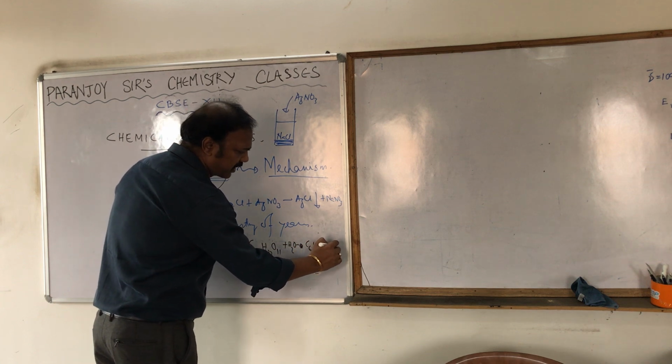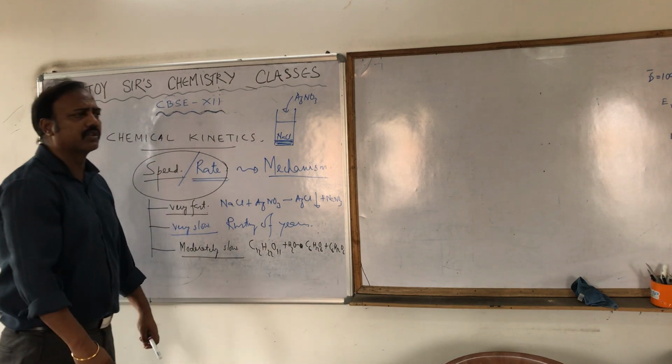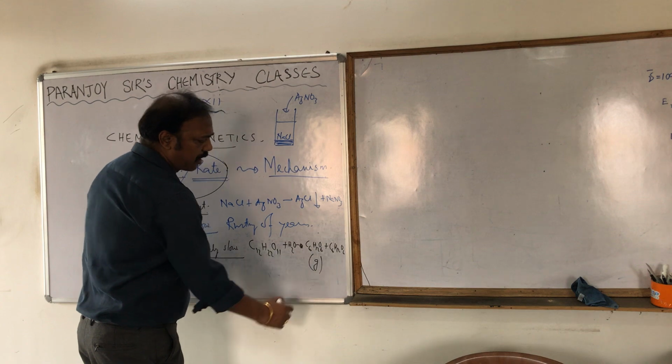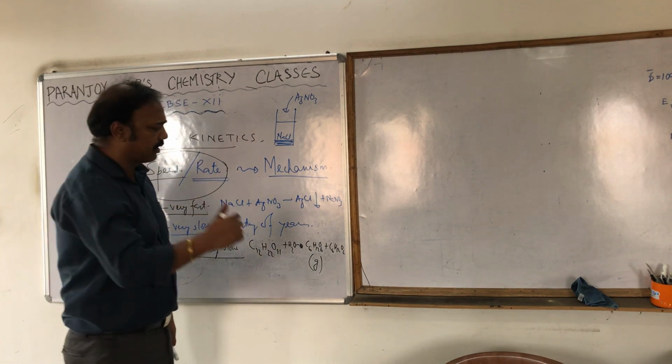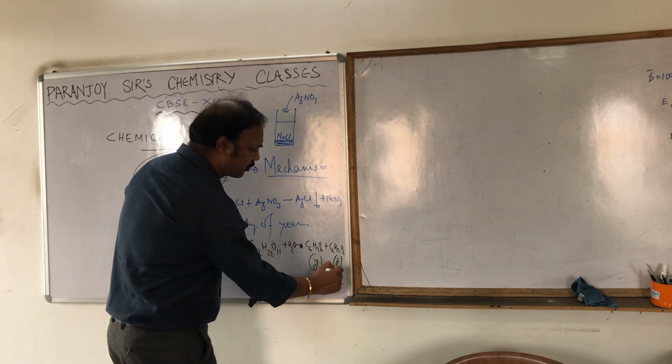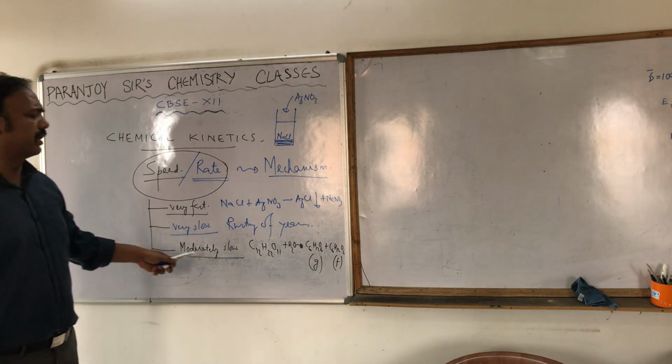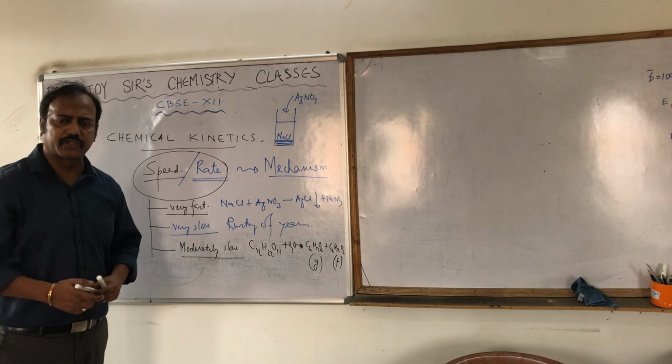Both are C6H12O6. You are all biology students, I know, so one of them is glucose and the other one is fructose. This particular reaction is a moderately slow reaction.